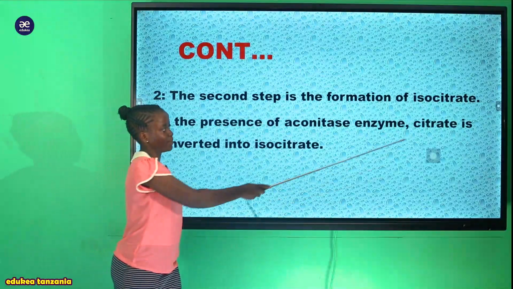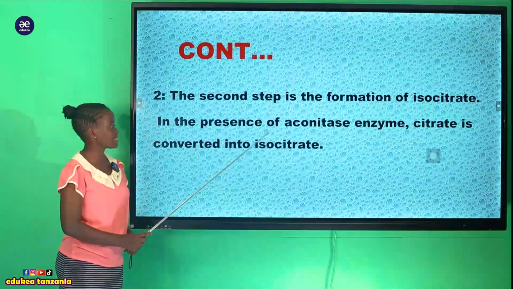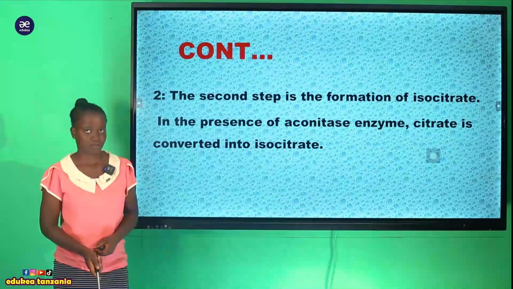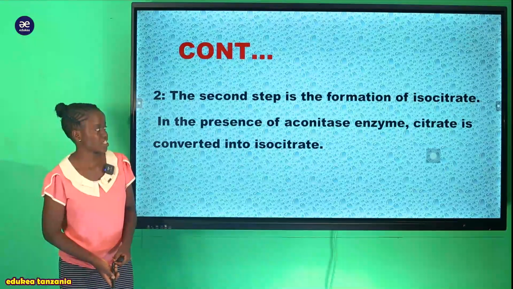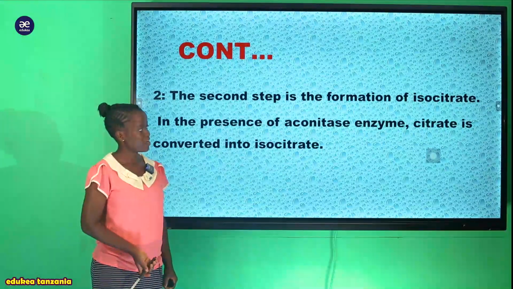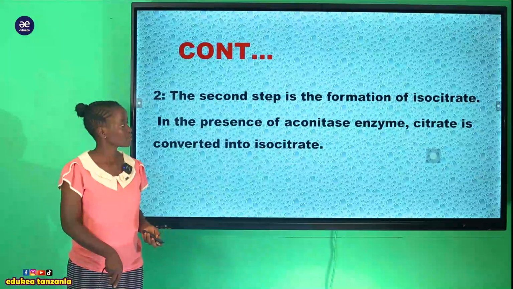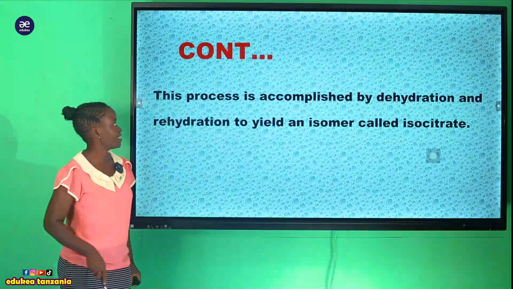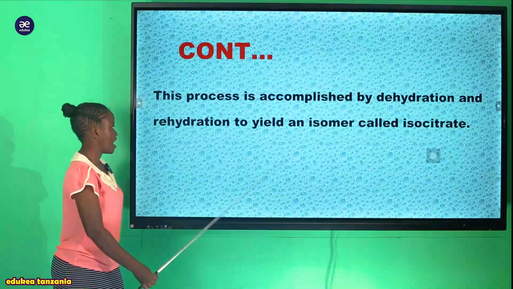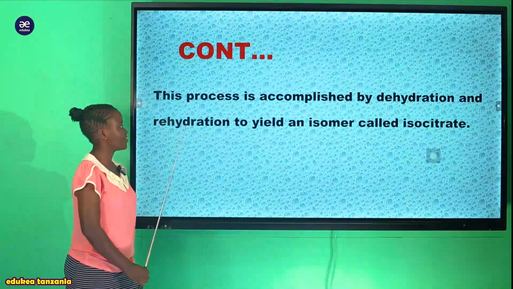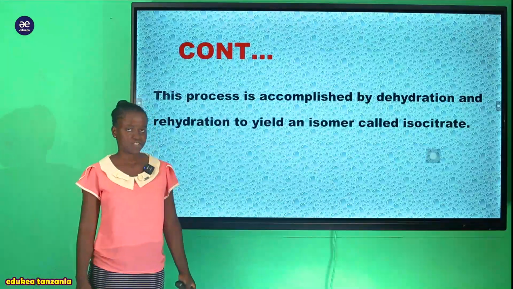Kwa hii citrate hapa itabi converted, itabadilishwa kwenda kupata isocitrate. And that reaction, it is controlled by this enzyme, which is the aconitase enzyme. And this process is accomplished by dehydrogenation and rehydrogenation to yield an isomer called the isocitrate.